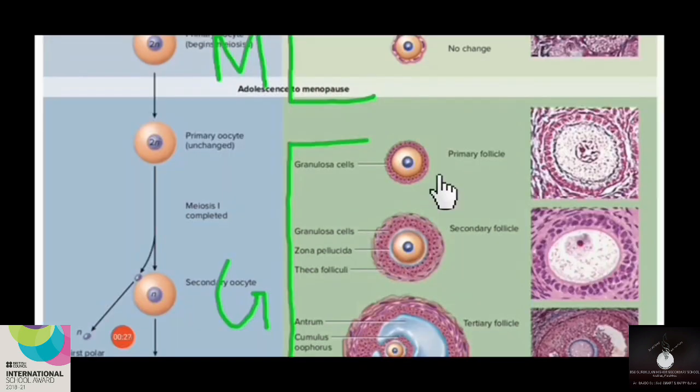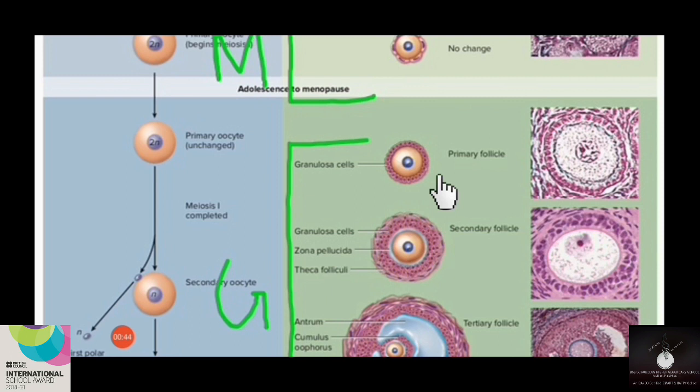During this stage, a large number of primary follicles will undergo degeneration. As a result, when the child attains puberty, only 60,000 to 80,000 primary follicles will remain in each ovary.